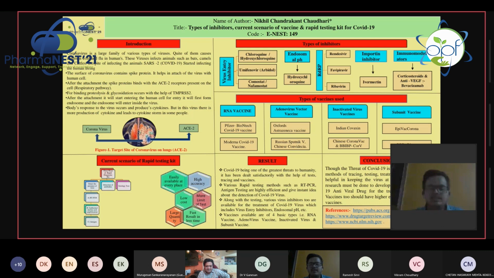Drugs, masks and all are secondary, sir. If vaccination is started earlier, even before the clinical trials are complete, we can protect more people as compared to drugs and sanitizers and all that, sir.